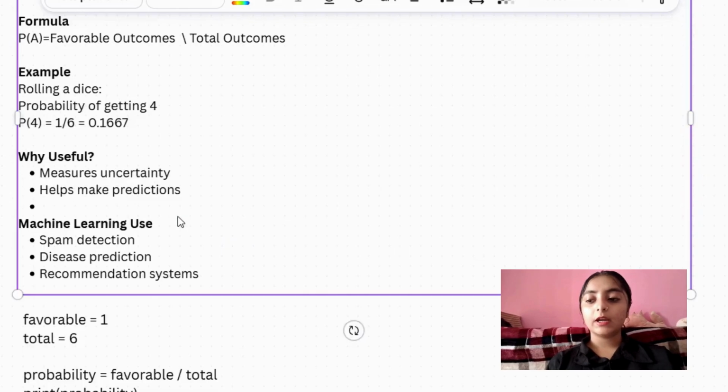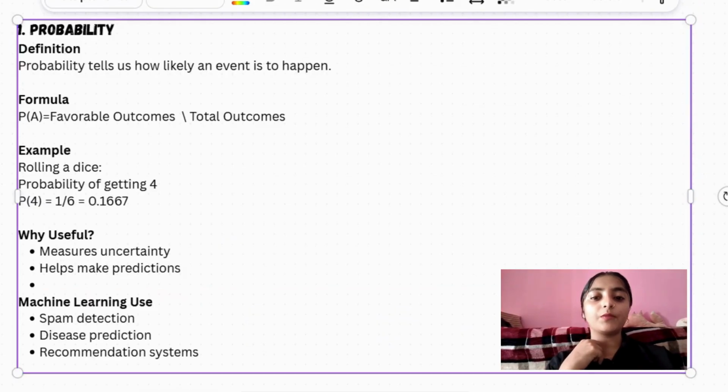So here you will get 17% probability, which means if you roll your dice many times, about 17 times out of 100 rolls will be a 4. If you roll a dice about 100 times, you will get 17 rolls that are a 4. So this is an example of probability, and we'll see why we are using it.